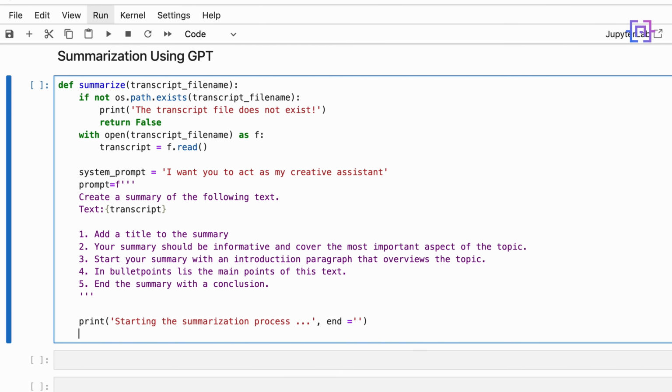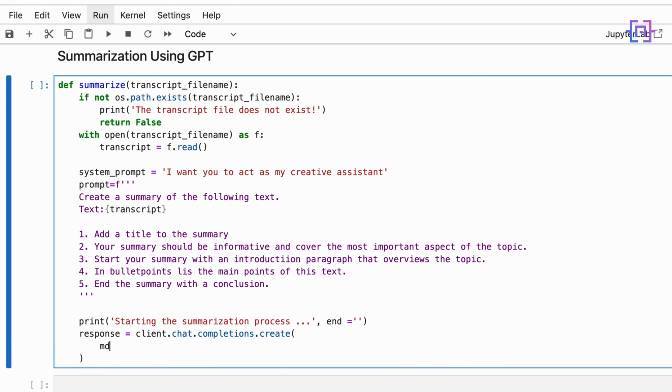Now we are going to call our client to get the response. So we'll have response equal to client.chat.completions.create. I'm going to use GPT-3.5 Turbo as a model, GPT-3.5-Turbo.